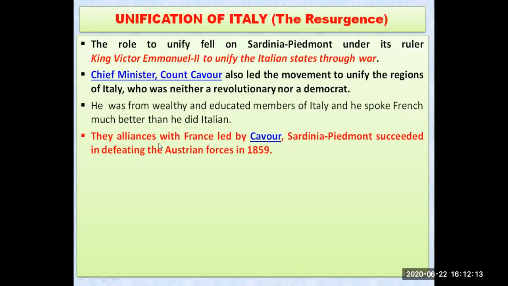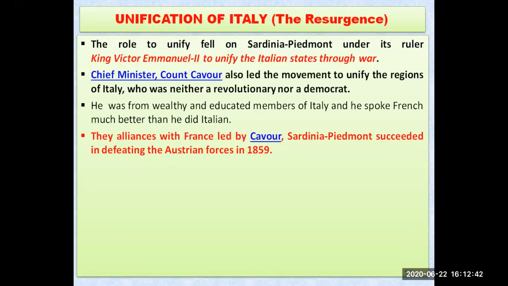So over here you can see that they got help from France because of Chief Minister Count Cavour. So Sardinia-Piedmont succeeded in defeating the Austrian forces in 1859. So it started in 1859 that they defeated the Austrian forces.